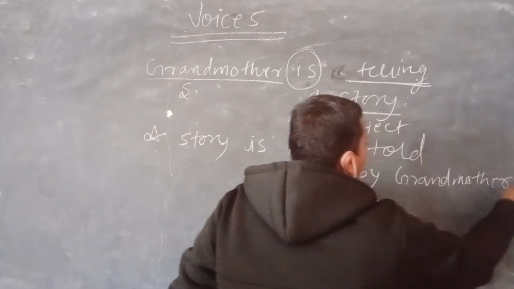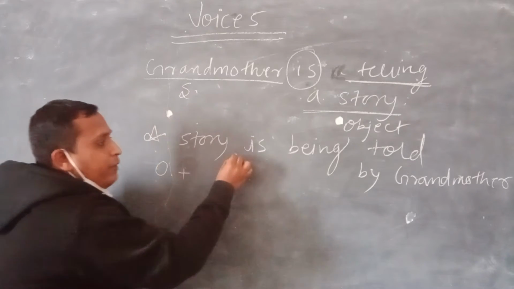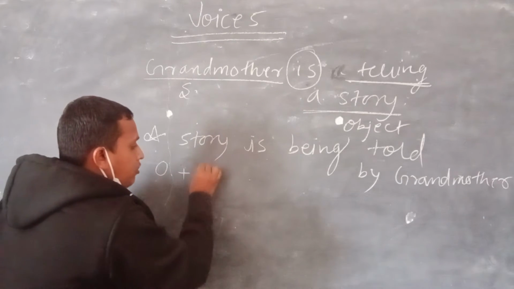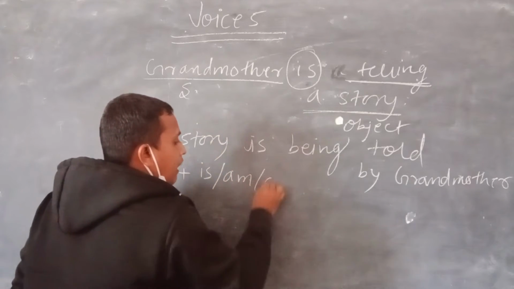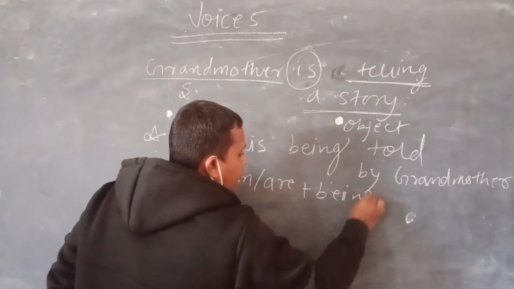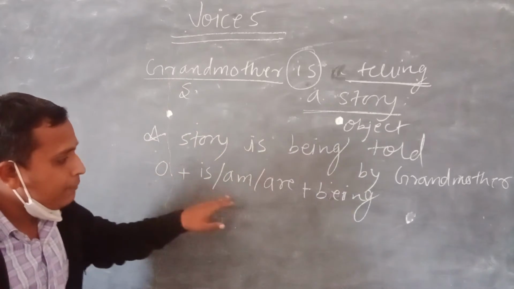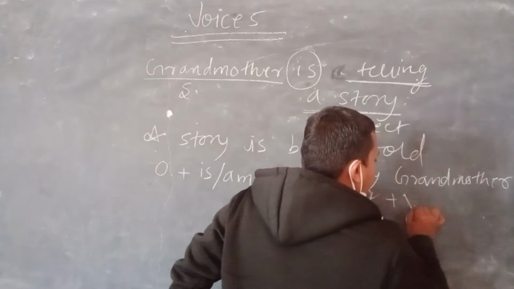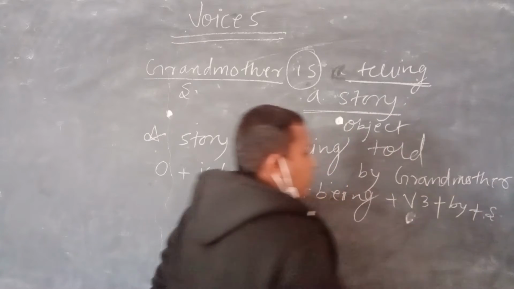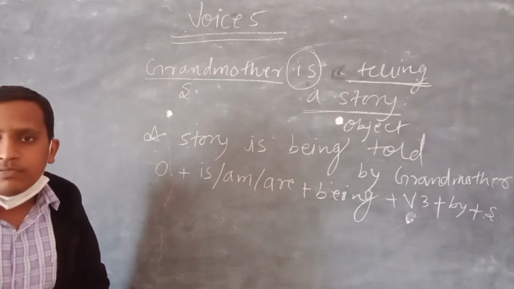So we came to know that in passive voice the object comes in the beginning, and the helping verb used to make active to passive is is, am, are followed by being, of present continuous tense. Object, is, am, are followed by being, then third form of verb, and finally by, then subject. So this is the structure we follow to change active to passive.